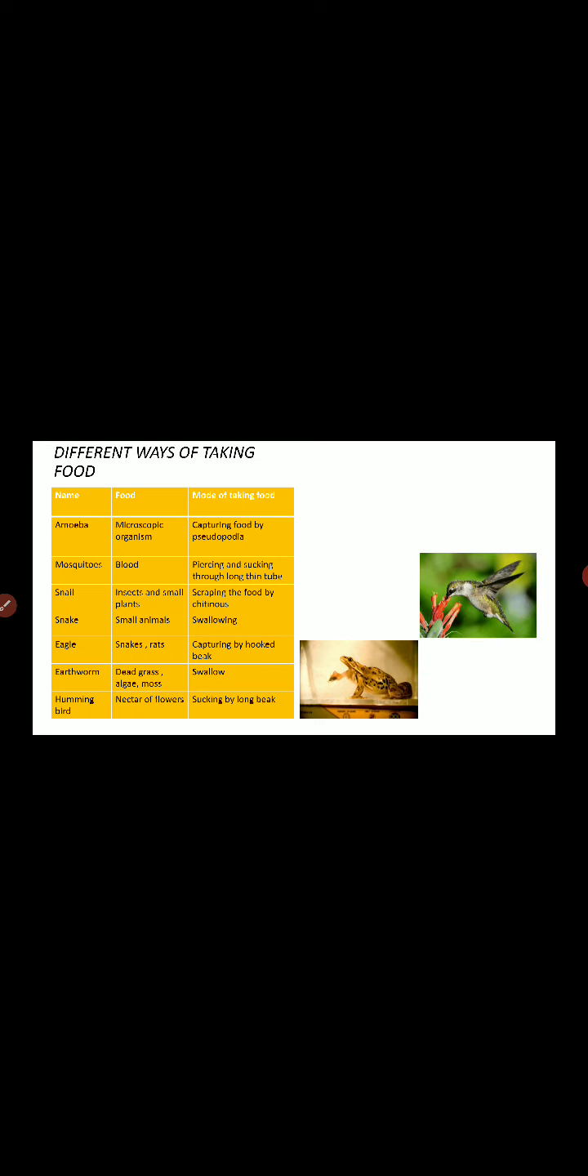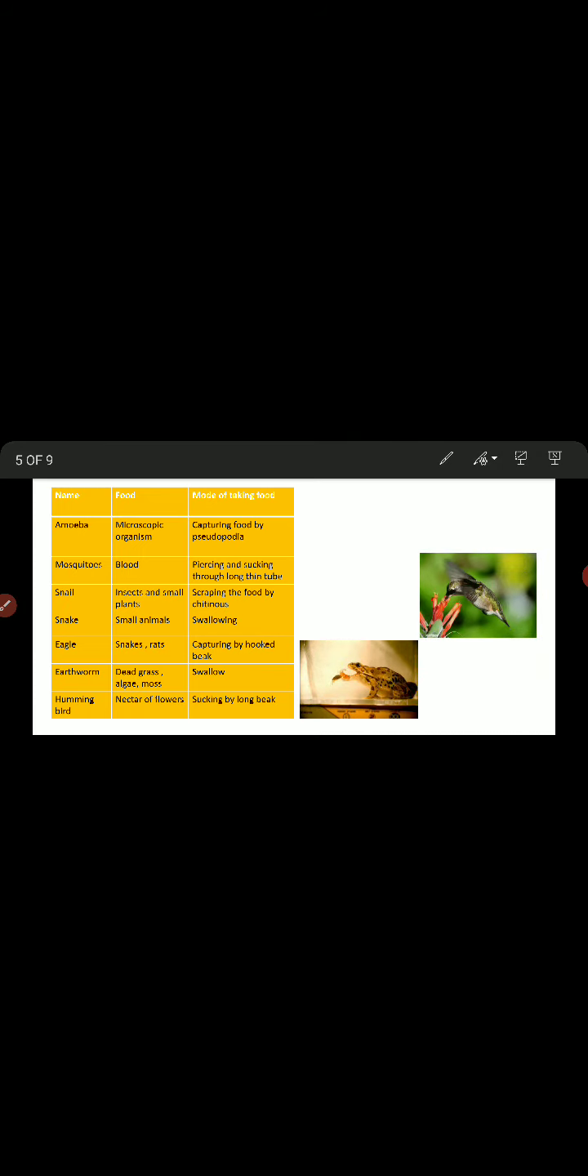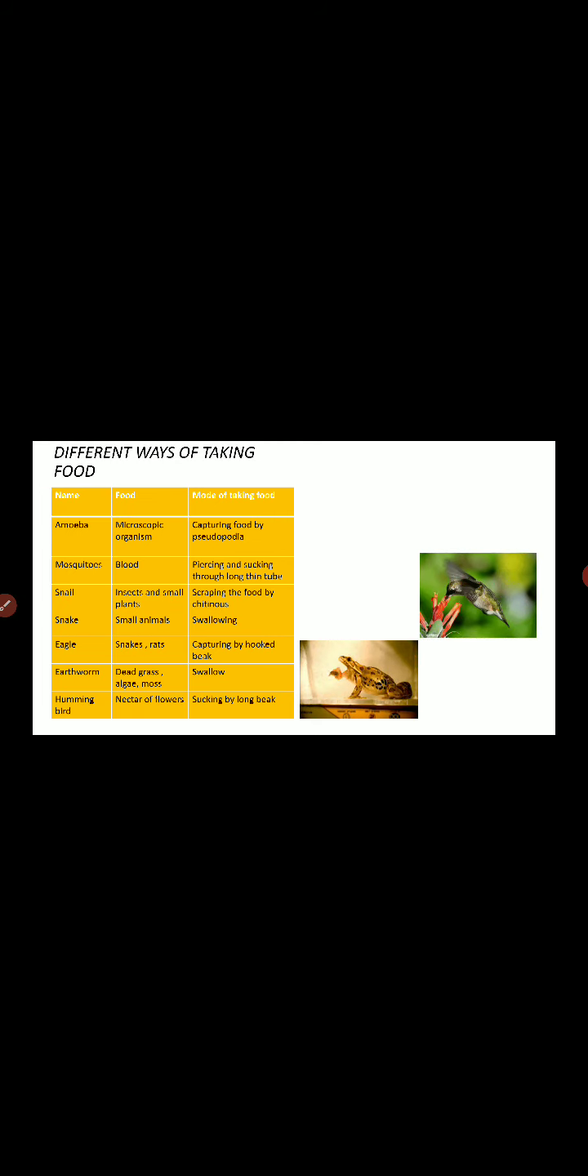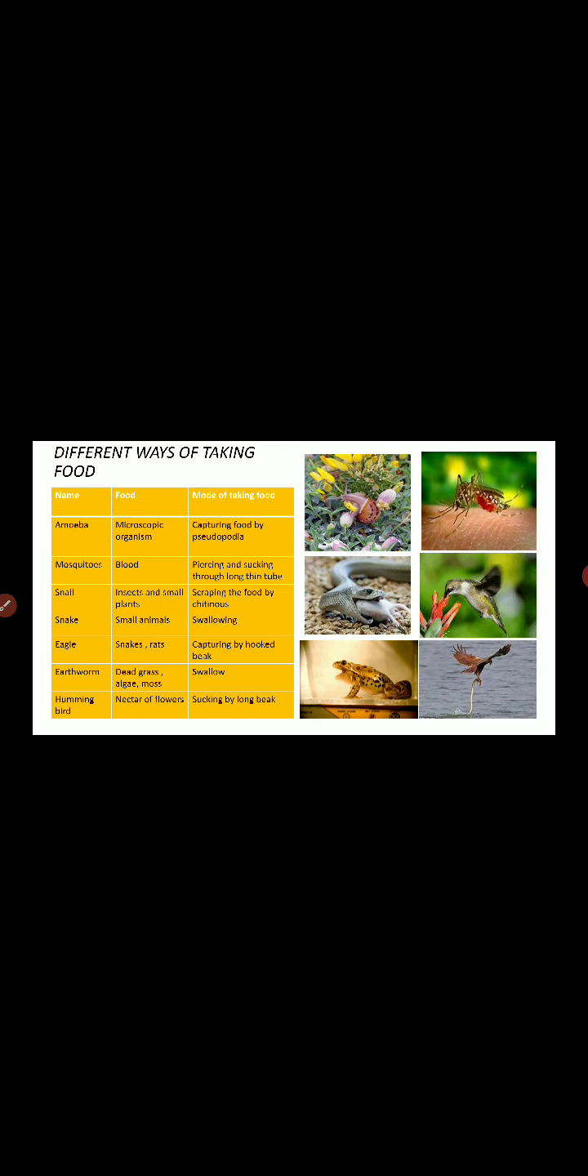Then we have the earthworm, that depends on dead grass, algae and moss. It goes for swallowing its food. Then we come to the hummingbird, where you see a picture of the hummingbird given, children. It takes the nectar of the flowers by sucking through its long beak. These are some of the different mechanisms by which animals take in food.